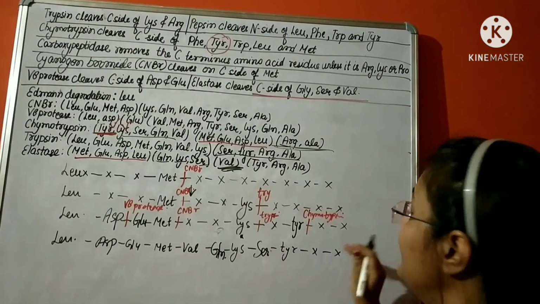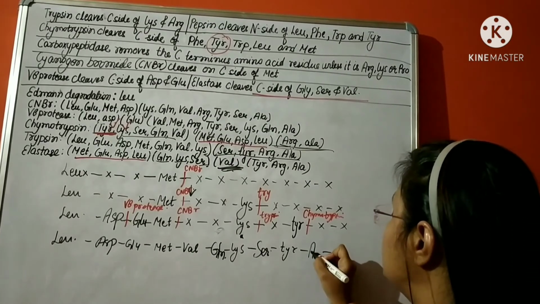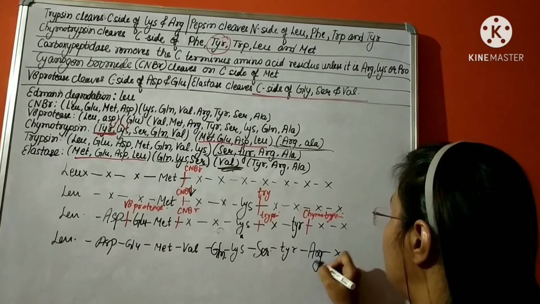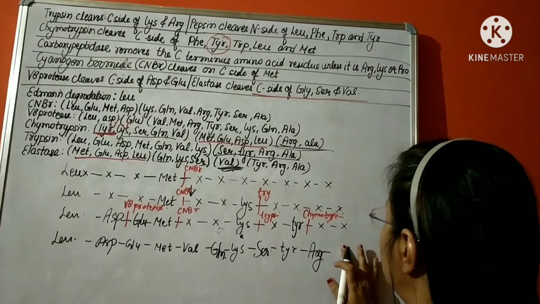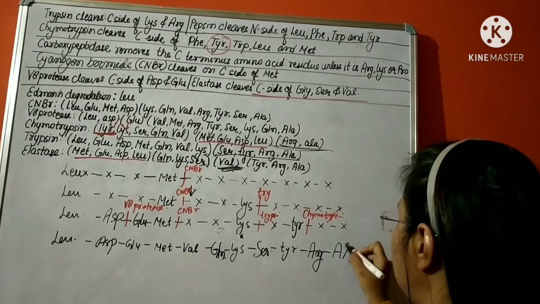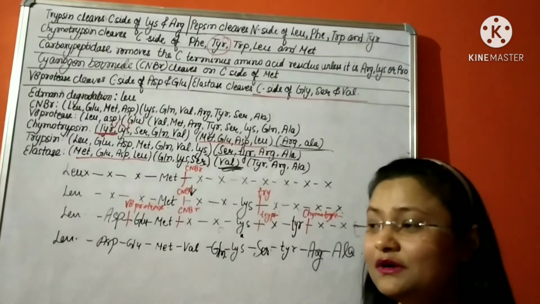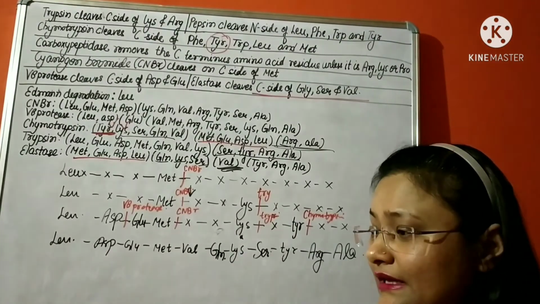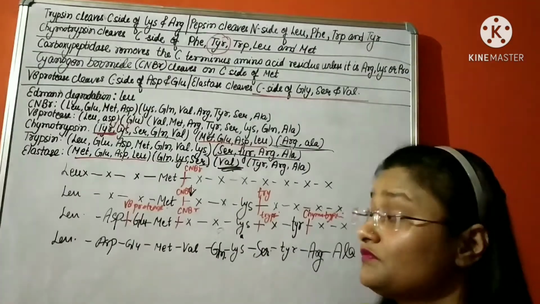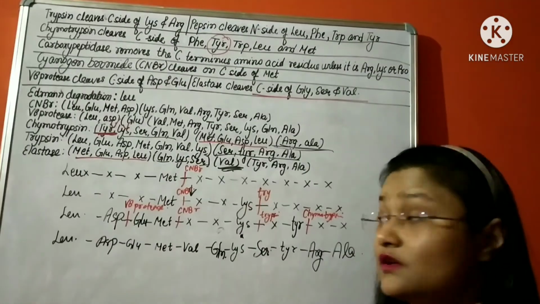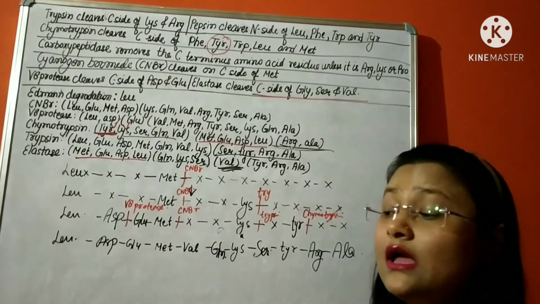So it means that this position is arginine and this is alanine. So once we know the method to do it, even though it is a hit and trial method, yet we can easily find out the sequence of the amino acids of a large polypeptide, like even 11 amino acids long.